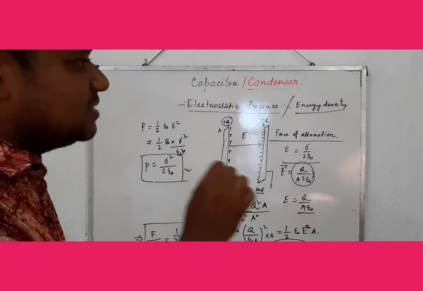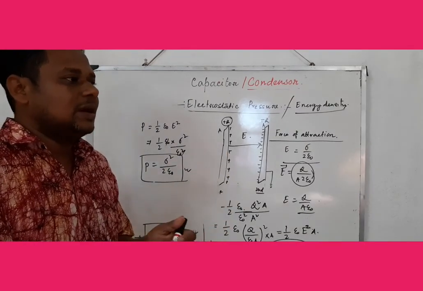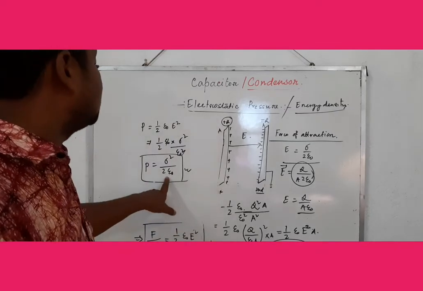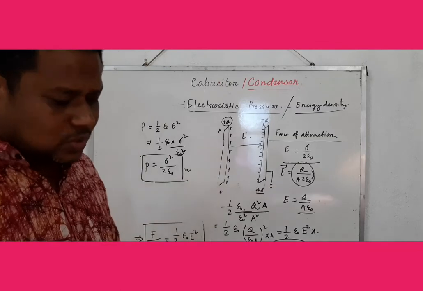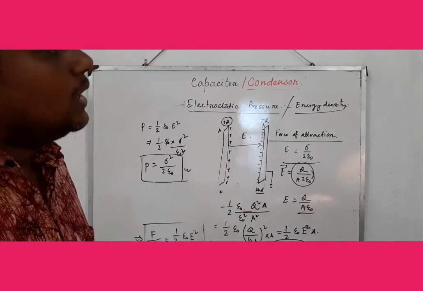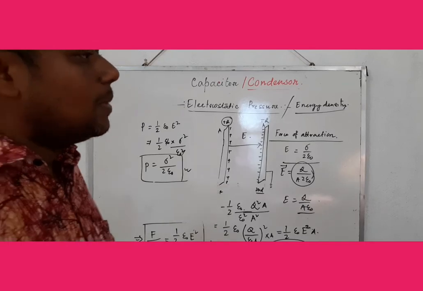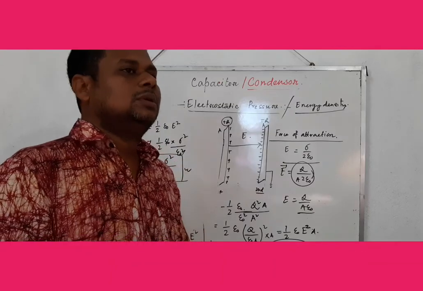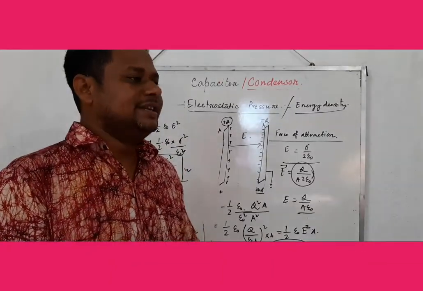If a charge is given to the water bubble, then after some time you have to calculate the pressure using this formula, sigma square by 2 epsilon 0. Now in surface tension we also know that when a bubble is formed, a soap bubble or air bubble, it increases